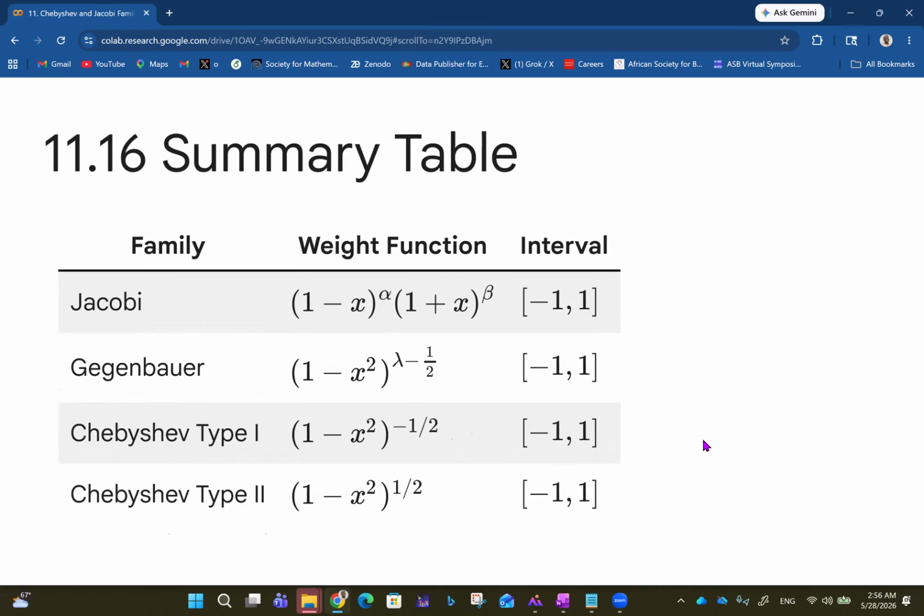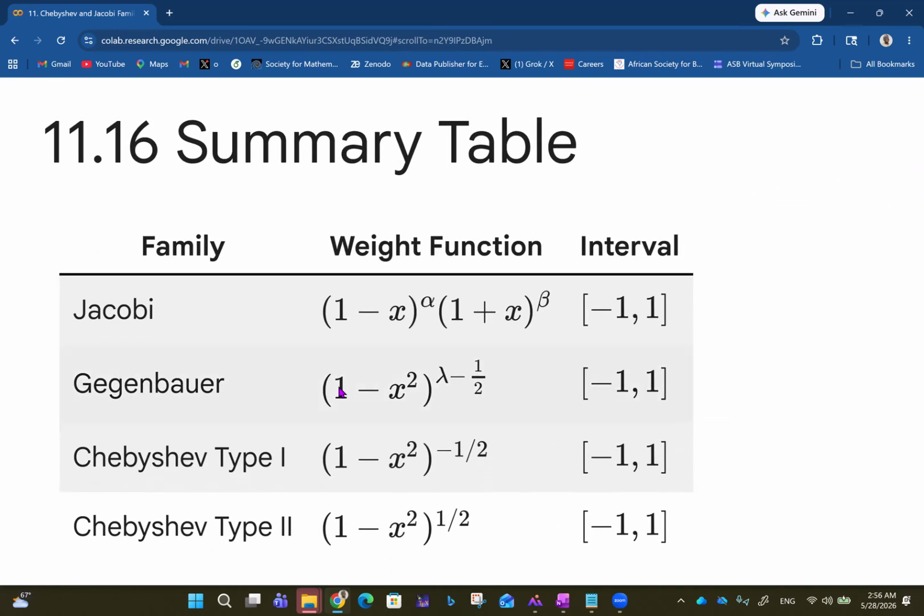And we have a summary table right here. We have the Jacobi family, and the weight function is 1 minus x raised to alpha multiplied by 1 plus x raised to beta. The interval is the closed interval -1 to 1. The Gegenbauer, 1 minus x squared raised to lambda minus half, same closed interval. Then Chebyshev type 1 is 1 minus x squared raised to minus half, same closed interval. And Chebyshev type 2, 1 minus x squared raised to half, same closed interval -1 to 1.